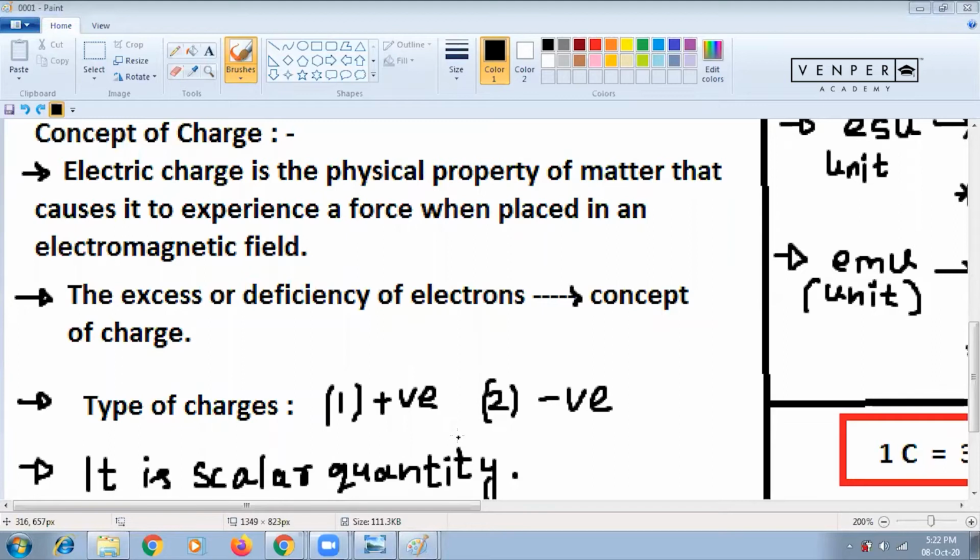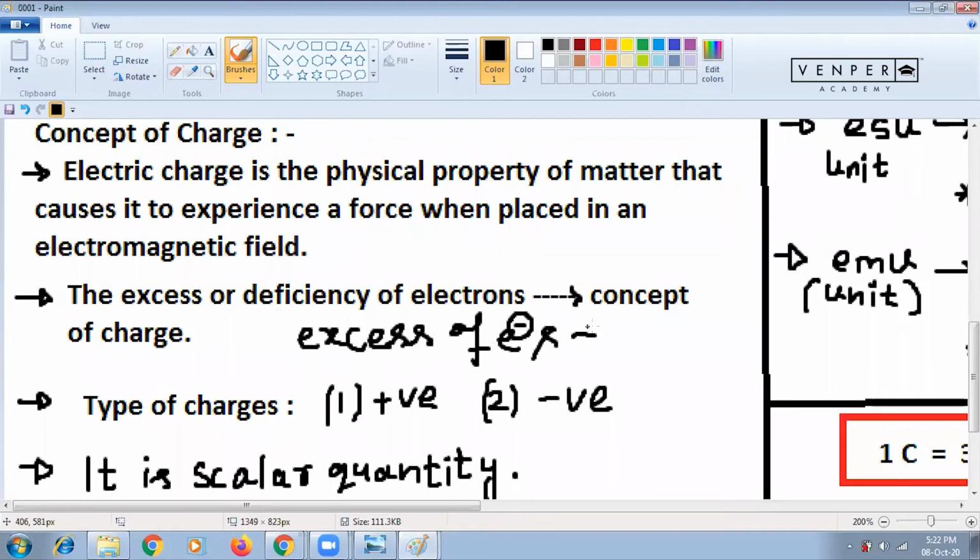And the excess or deficiency. If an object has an excess of electrons, that means more electrons, then the body will be negatively charged.